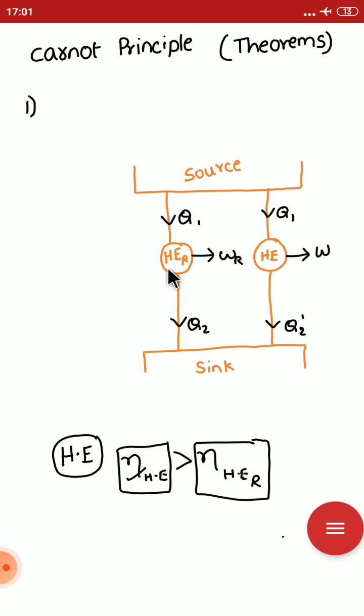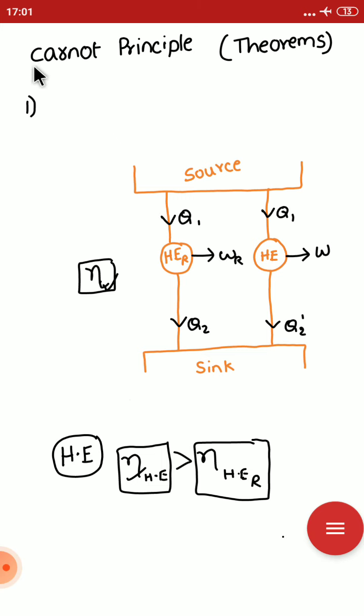What are we saying? This is a reversible heat engine, and this is an irreversible heat engine. Does this heat engine get more efficiency? There is no heat engine which gets more than this efficiency.